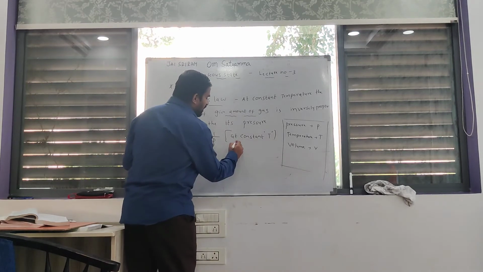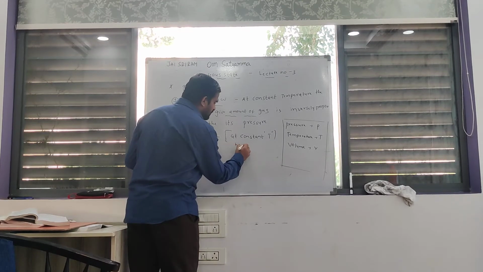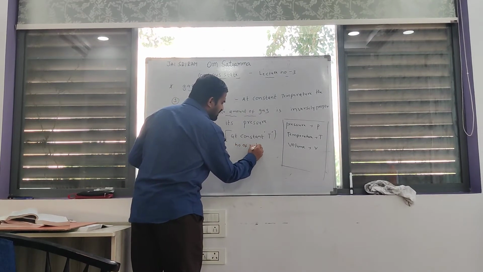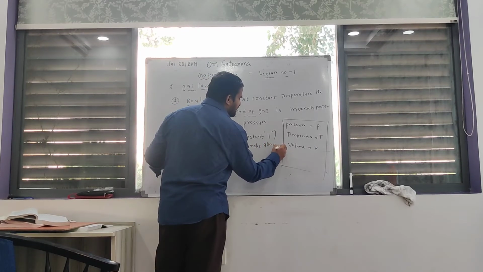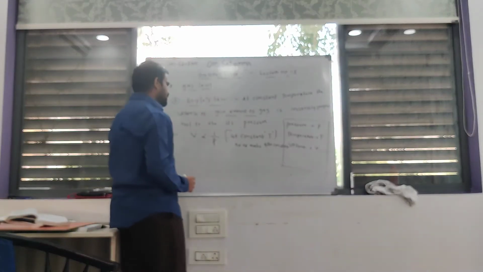And also the number of moles is constant. The amount of gas is represented by the number of moles.